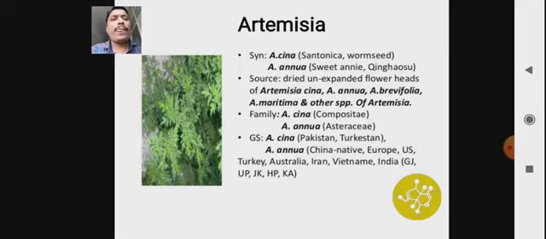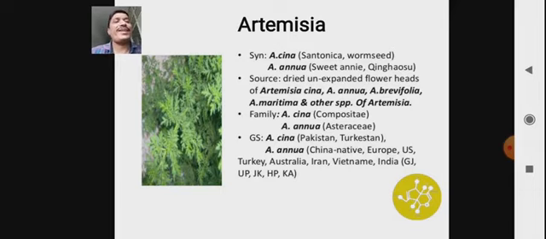The second example of a crude drug is Artemisia. Synonym: Artemisia cina, meaning Santonica or wormseed. Then Artemisia annua, that is sweet wormwood.